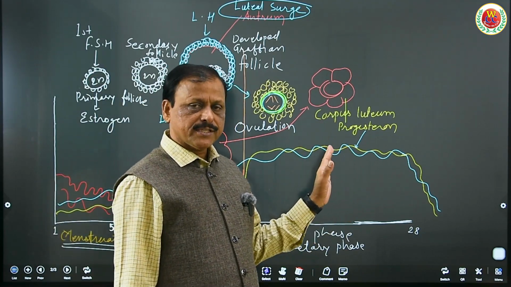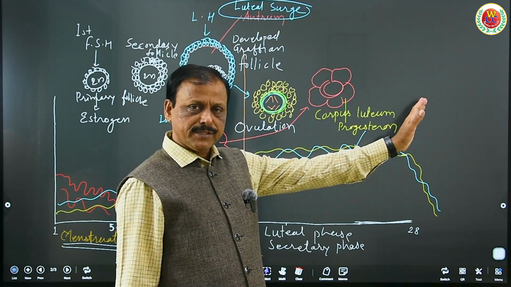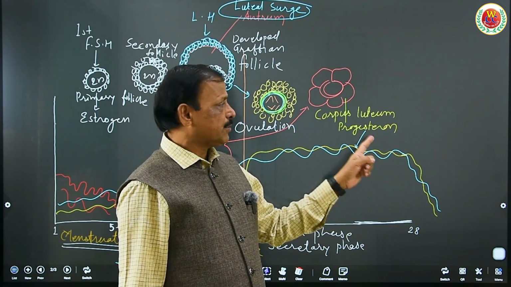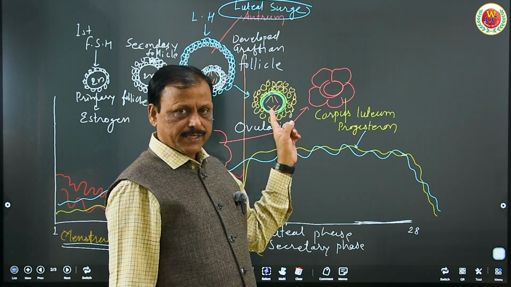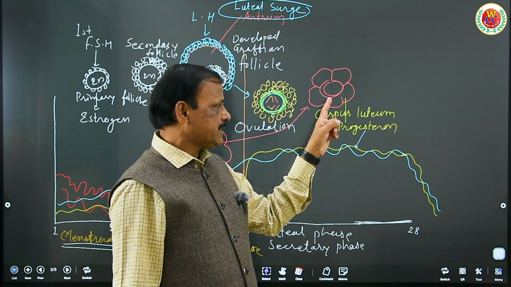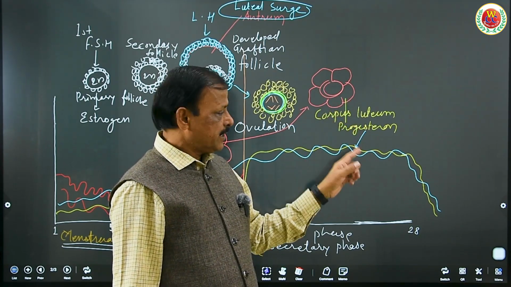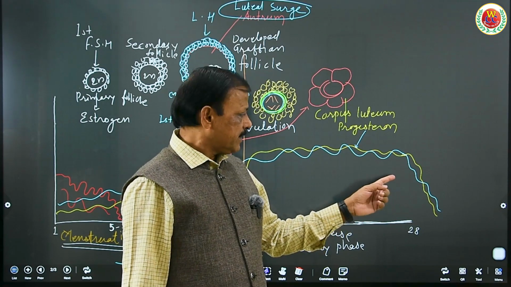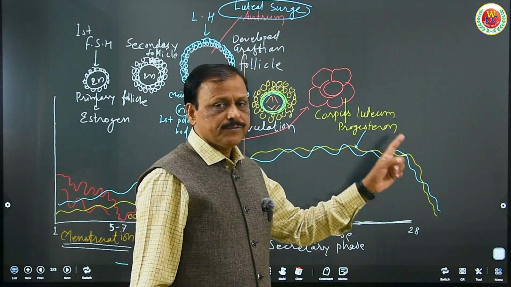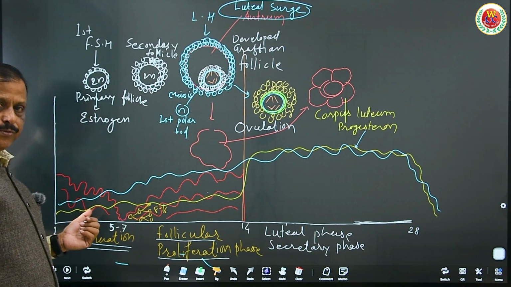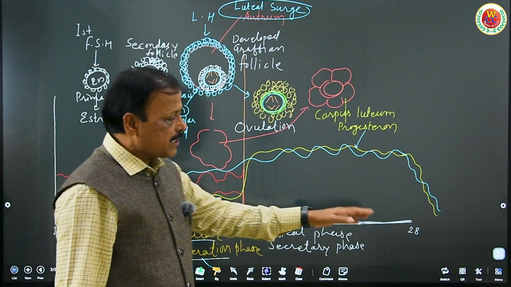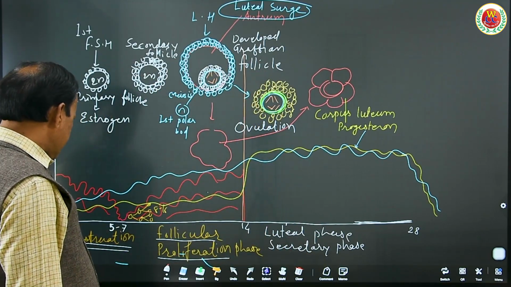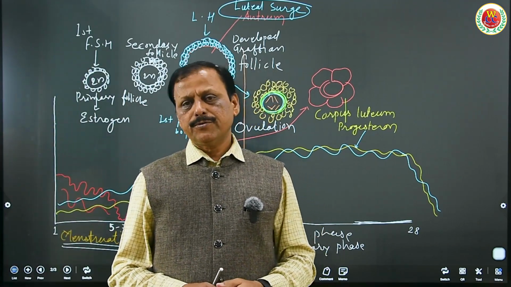Now, if pregnancy occurs, this wall will be maintained for 9 plus 6, that is 15 months, and if it does not occur, on the 28th day there is a sudden fall in the concentration of progesterone and estrogen, because the corpus luteum will have degenerated by that time if pregnancy does not occur. If the corpus luteum is degenerated, production of progesterone stops and it falls, and estrogen concentration also falls. Therefore, the wall will not be maintained and immediately begins to break and is released through the vaginal tract, which is known as menstruation, meaning another menstruation cycle begins. So from the first menstruation to the second, 1 to 28 days are required to complete one menstruation cycle.